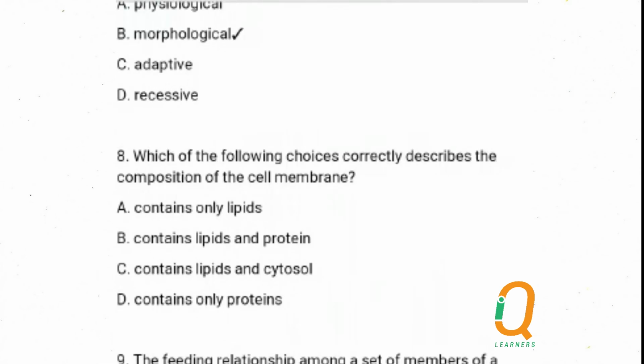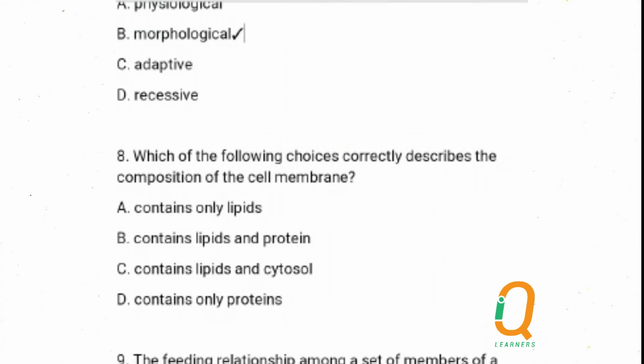Number 8 says, which of the following choices correctly describes the composition of the cell membrane? The cell membrane is found in animal cells and unicellular organisms. It is high in surface area to volume ratio because it is permeable and allows nutrients to move from within out and from out into it.